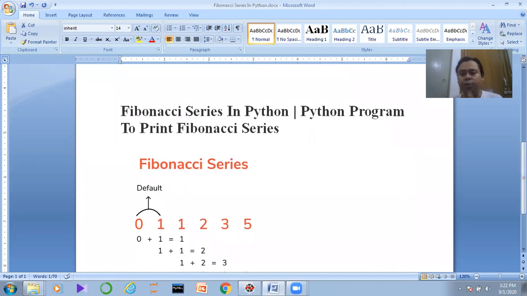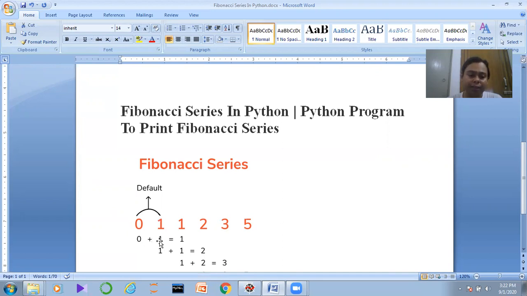The Fibonacci series is a mathematical series where the first two numbers are added and the resulting total is placed in the third position. Suppose here I have 0 and 1, I want to add 0 and 1, and after that the result will be assigned where? 0 plus 1 equal to 1, and that 1 will be copied in the third position.